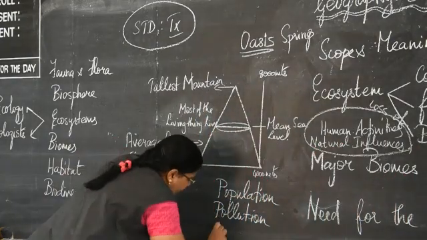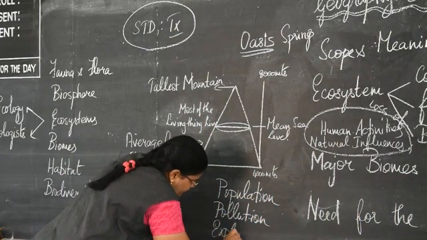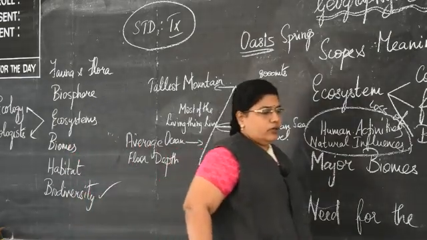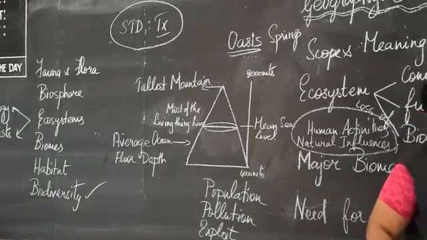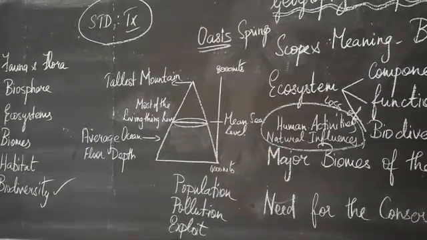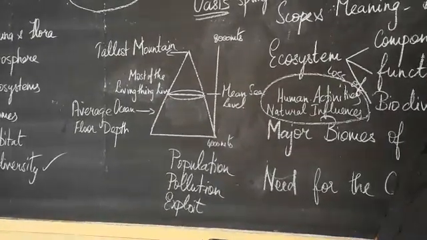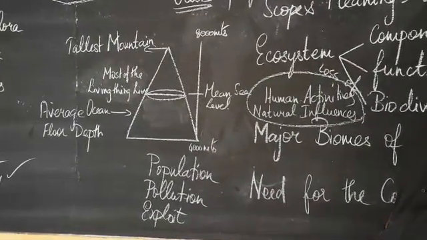We always make use of all these reserves that are found on the land and in the sea, so we are the ones who exploit all the resources that are found. So what happens? It has an adverse effect on all the fauna and flora that is found on the earth.